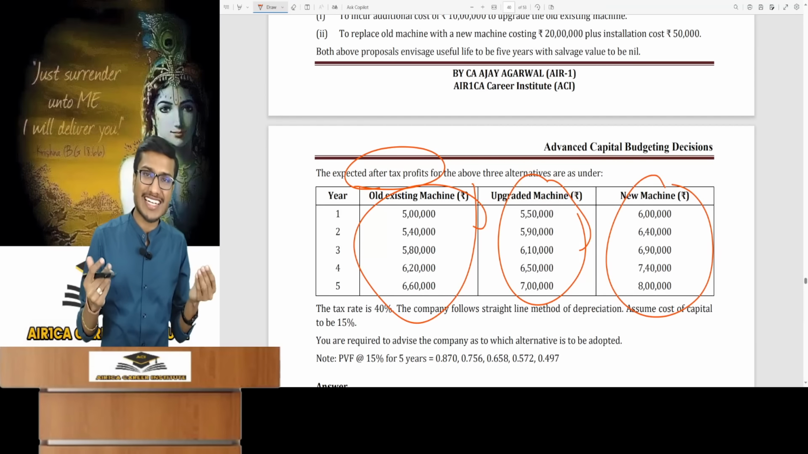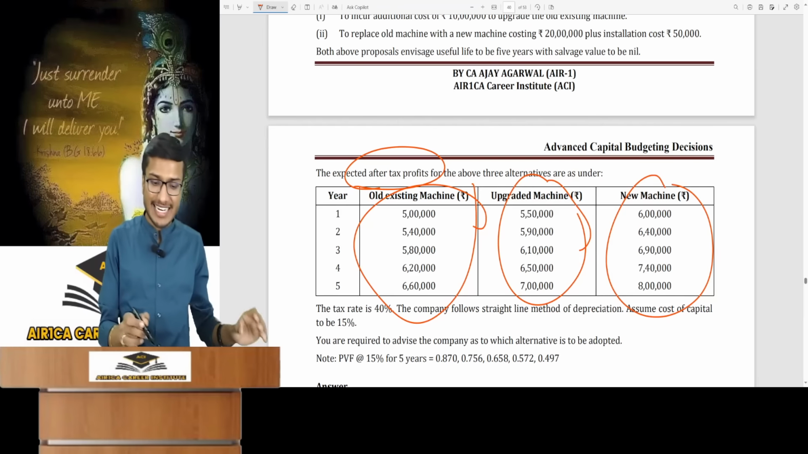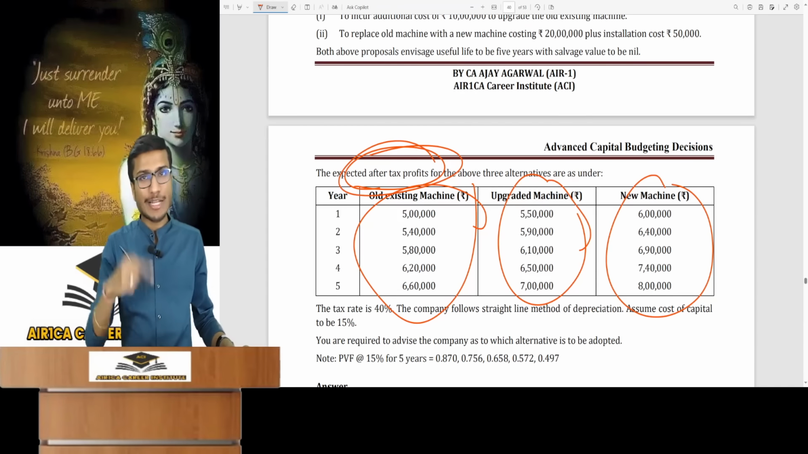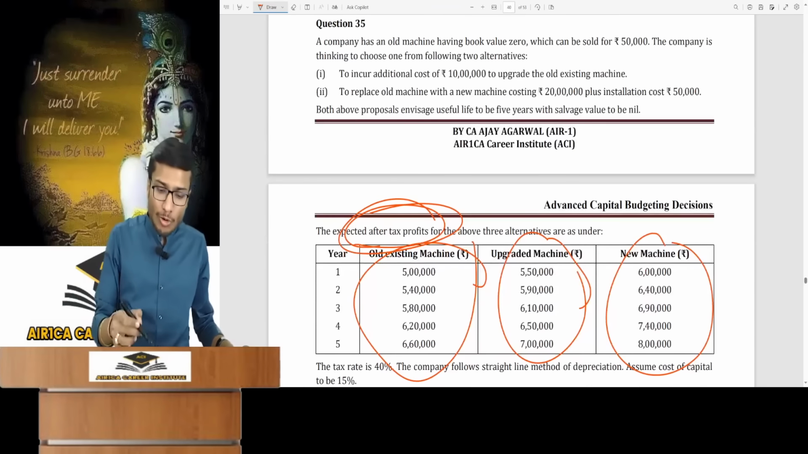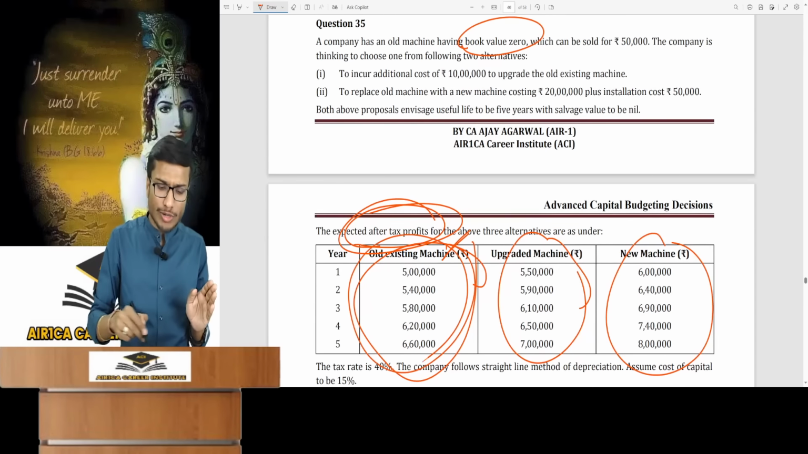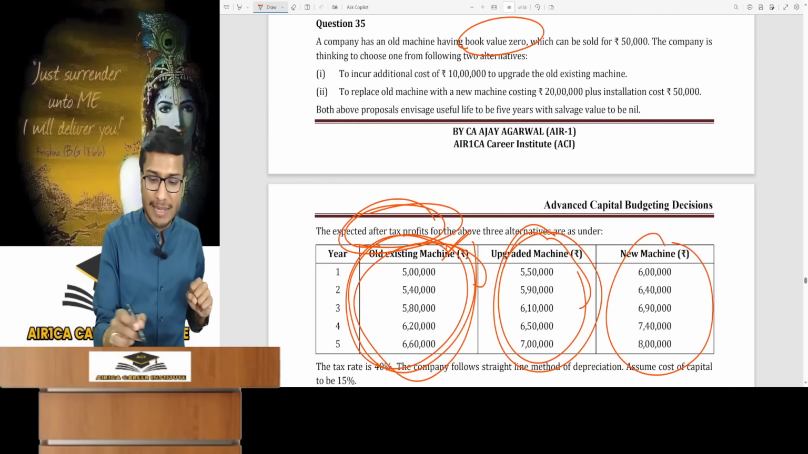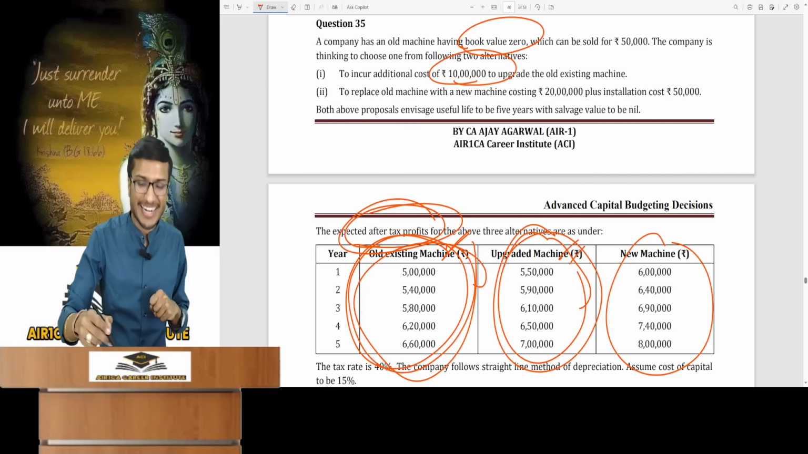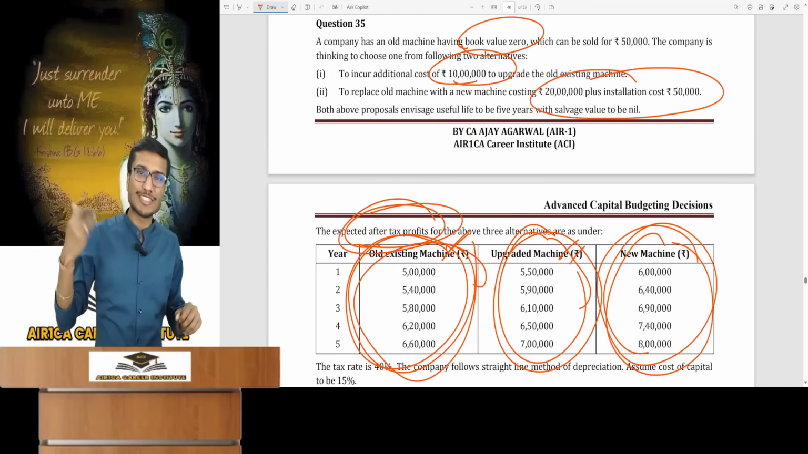The profits are provided, so use that directly. For incremental cash flow, use the second method. Remember, after tax profits are given, means no PAT is given. You will have to add back depreciation in these. Since the old machine's book value is 0, it does not incur any depreciation, meaning if we continue running it, these will represent its cash flows. For the upgraded machine, you calculate each year's depreciation and then add it. And for the new machine, check each year's depreciation and add it in this.